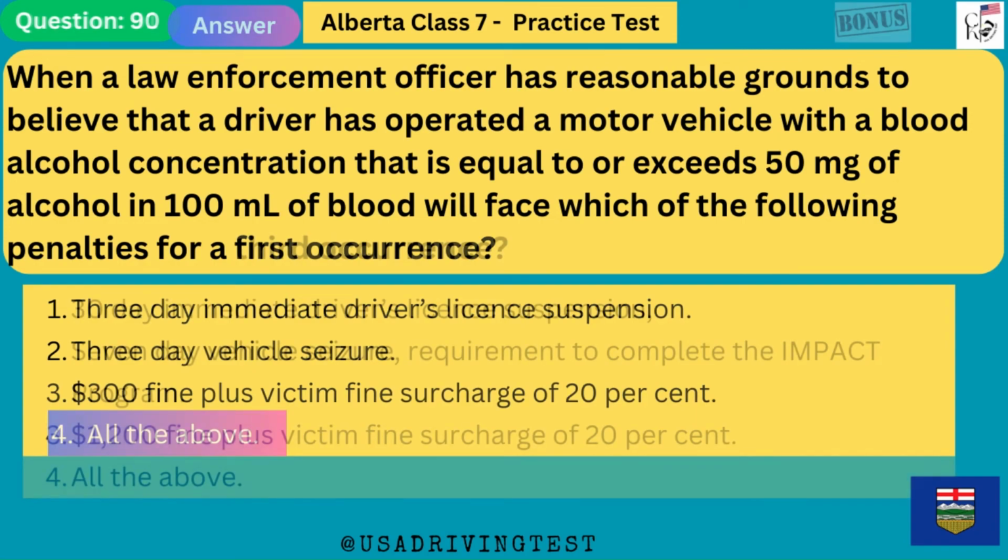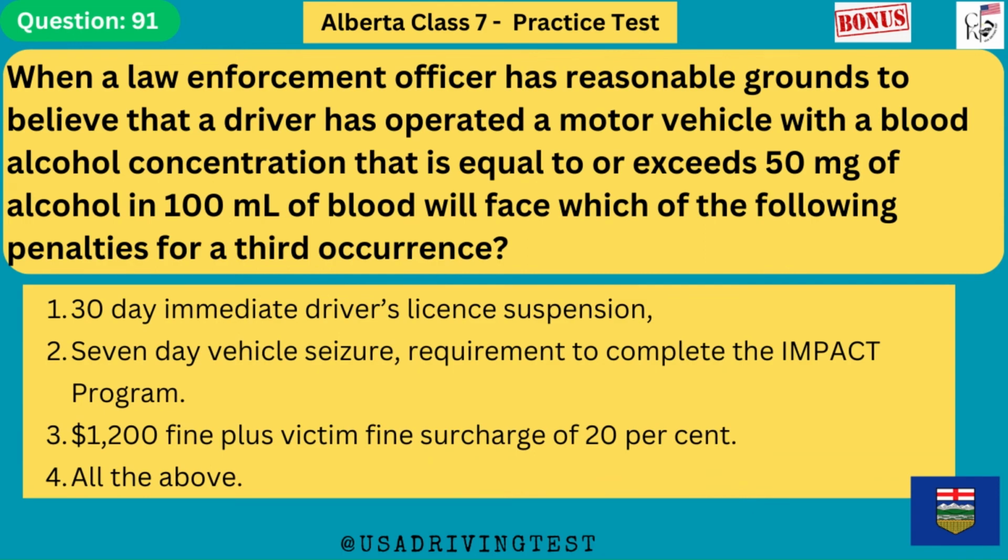All the above. When a law enforcement officer has reasonable grounds to believe that a driver has operated a motor vehicle with a blood alcohol concentration that is equal to or exceeds 50 mg of alcohol in 100 ml of blood, will face which of the following penalties for a third occurrence? 1. 30-day immediate driver's license suspension. 2. 7-day vehicle seizure, requirement to complete the impact program. 3. $1,200 fine plus victim fine surcharge of 20%. 4. All the above. The answer is 4.